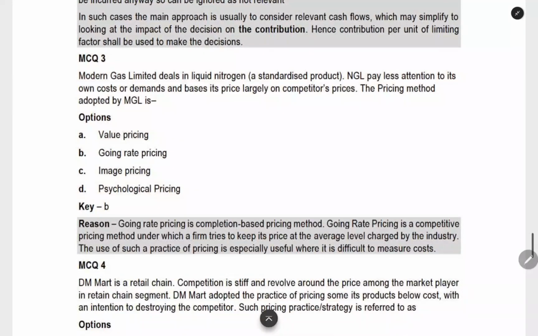Now the next thing, here we have a gas limited company. It is preparing a product, liquid nitrogen. It will be determining the price based on the competitor's price. Now what is the pricing method in gas, oil, fertilizer and all? We will be using going rate pricing. Even when you do not remember the concept, if you see here, they are depending on the competitor's price. They are not doing value, they are not doing image, they are not doing psychology. The only thing remaining is going rate pricing.